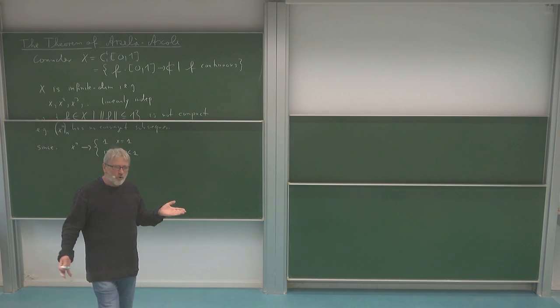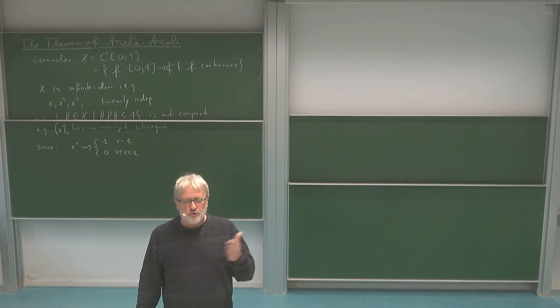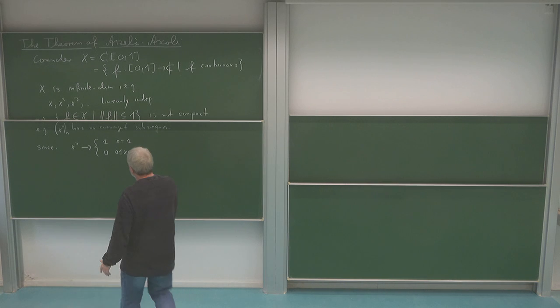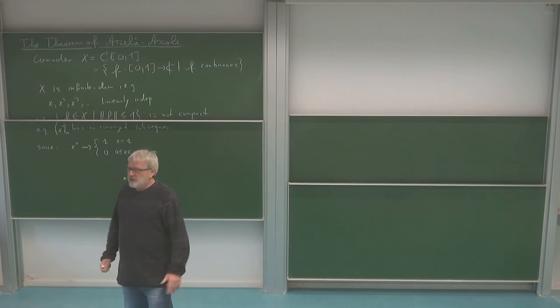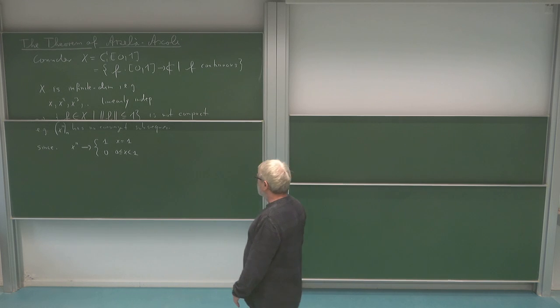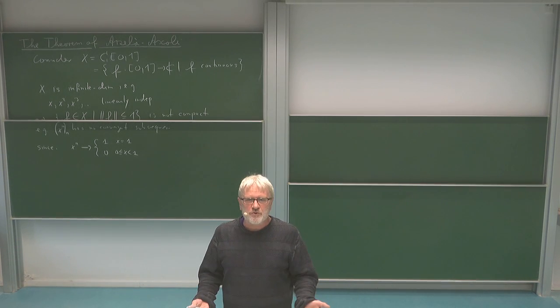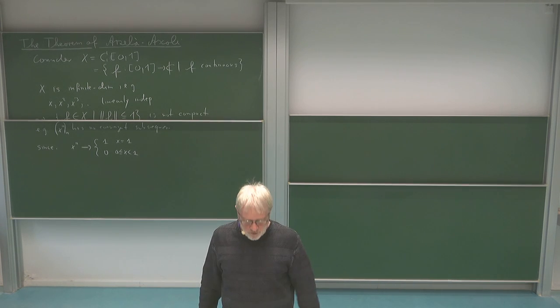But we know that the uniform limit of continuous functions must also be continuous, and of course this function here is not continuous. So this shows that we have a very easy and concrete example of a sequence which cannot have a convergent subsequence, even though it is in a bounded and closed unit ball.